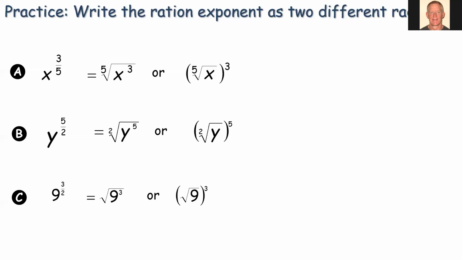And this last one is a good example of the order that we do it in makes a difference in terms of how easy it would be to simplify this, right? The first one says take 9 and raise it to the 3rd power. Well, that's 9 times 9 times 9. That's a large number. And then we have to figure out what the square root of that is. Or we can take the square root of 9 first, which we know is 3, and then simply cube it, and we get 27, right? So again, it depends what the numbers are, but sometimes one form is easier than the other to simplify.